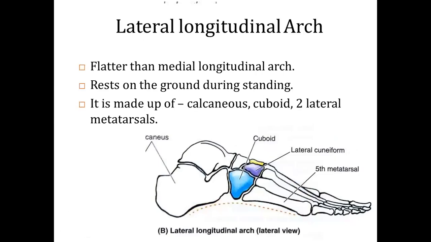The lateral longitudinal arch is flatter than the medial longitudinal arch. The medial one is higher when compared to the lateral one. The lateral arch rests on the ground during standing, and it is made up of the calcaneus, cuboid, and two metatarsals.